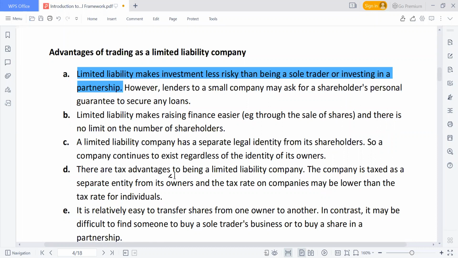Limited liability makes raising finance easy through the sales of shares. MTN, during the last year, made a public offer. They are the first company in Nigeria to use that means to acquire shares, meaning that you can just go to the NX website, create an account, then acquire shares. The maximum that you have is 250, the minimum is 20. So they make it very easy. That is, raising finance is easy using shares.